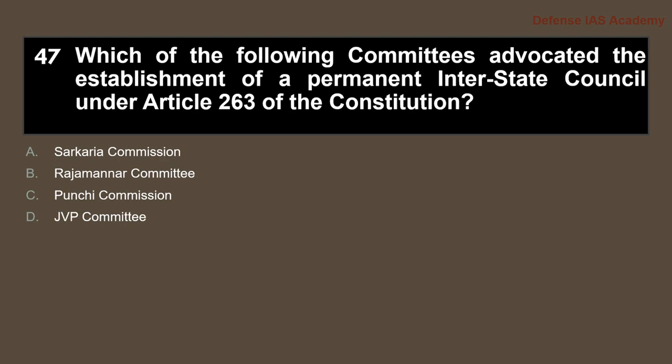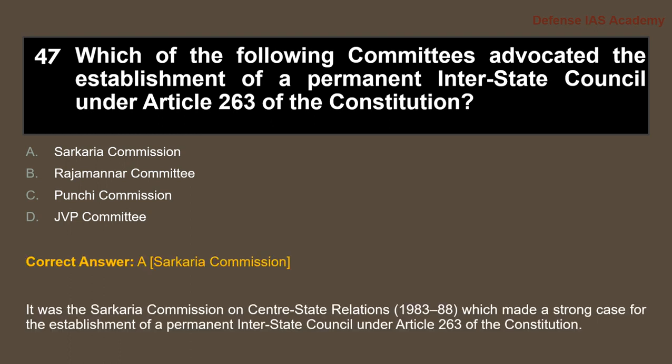Which of the following committees advocated the establishment of a permanent interstate council under Article 263 of the Constitution? The answer to the question is A, Sarkaria Commission. It was the Sarkaria Commission on Central State Relations, 1983 to 88, which made a strong case for the establishment of a permanent interstate council under Article 263 of the Constitution.